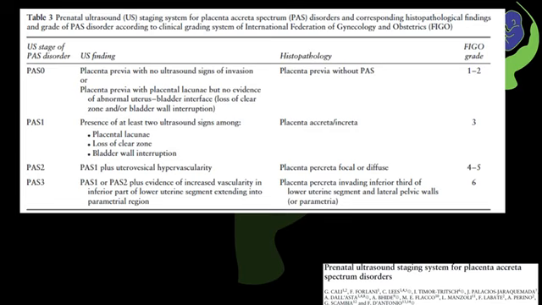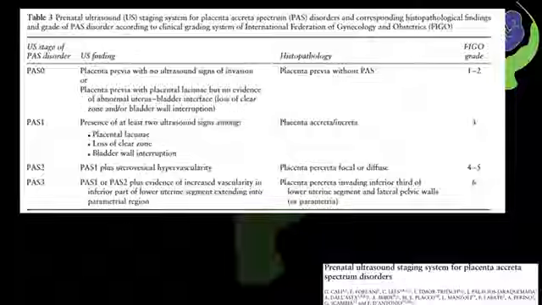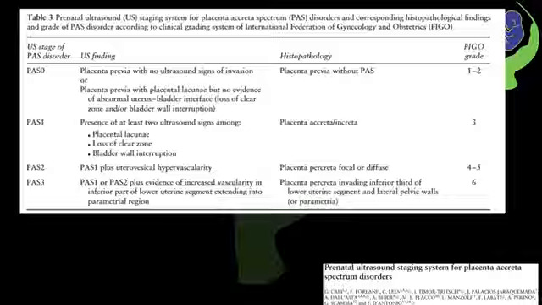Now, either Accreta spectrum stage 1 or stage 2 with evidence of increased vascularity in the inferior part of lower uterine segment extending into parametrial region is suggestive of Accreta spectrum stage 3, which means that there is a possibility of Percreta invading the inferior third of lower uterine segment and the lateral parametrium.